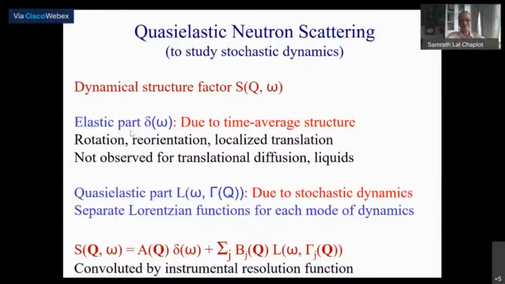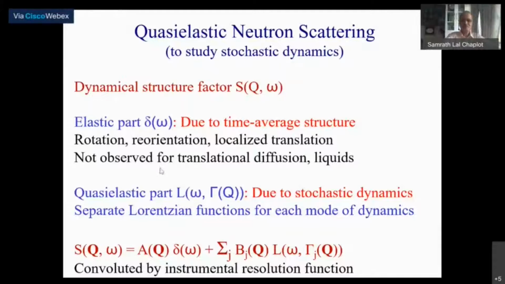There's an elastic part, because you see it's an energy spectrum that is centered around zero energy transfer, and therefore we have to be concerned about the elastic part of the scattering and the quasi-elastic part.